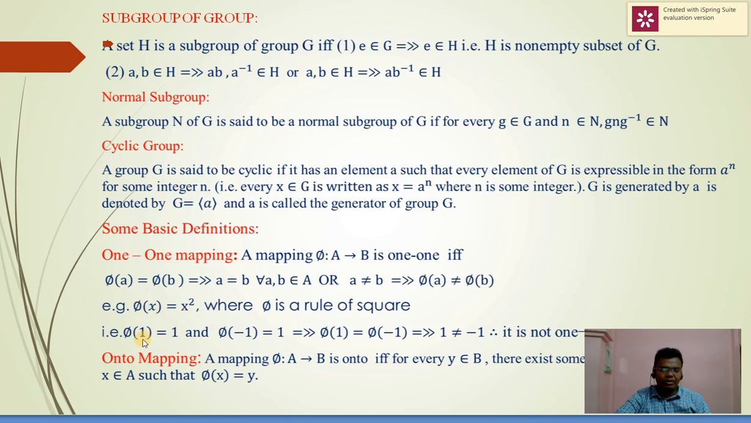This is an example of a mapping which is not 1-1. Phi of x is equal to x square. When we put the value x equals 1, we get 1. x equals minus 1, we get 1. Therefore, their images are the same, but elements are distinct, and therefore it is not 1-1.